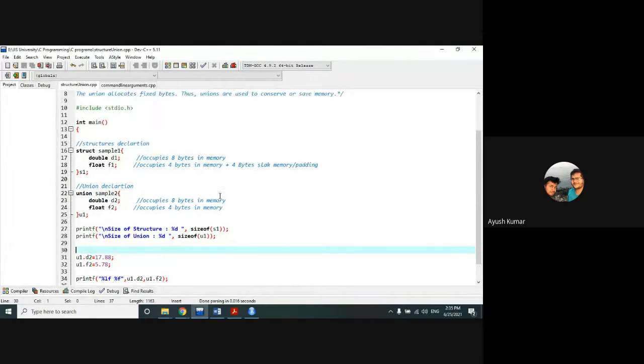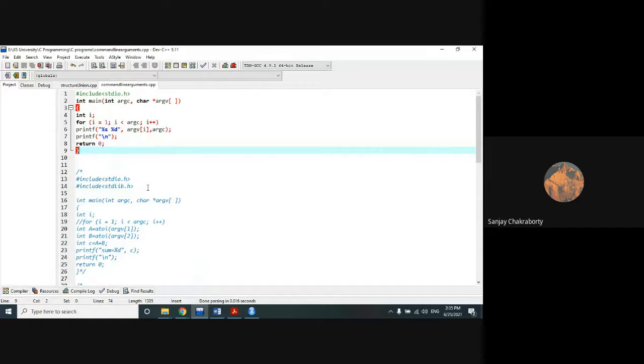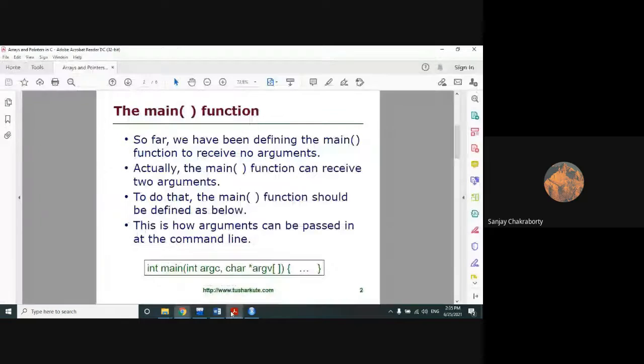Okay. Now the next thing that I want to tell you is command line arguments. This is very interesting as well as very easy. The first thing you need to be clear about is why we use command line arguments. Command line arguments are also called command line inputs. That means you are providing your inputs through the command when you are calling or running your function. At the same time, you provide the input.